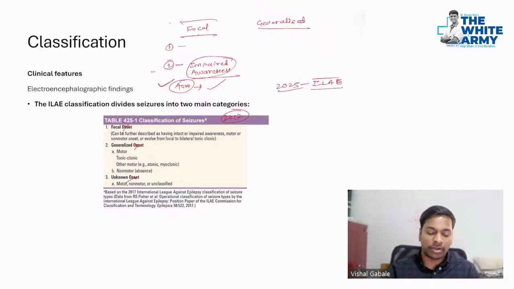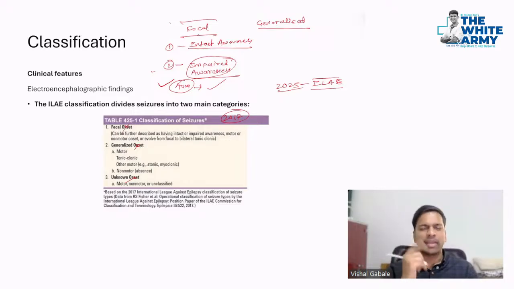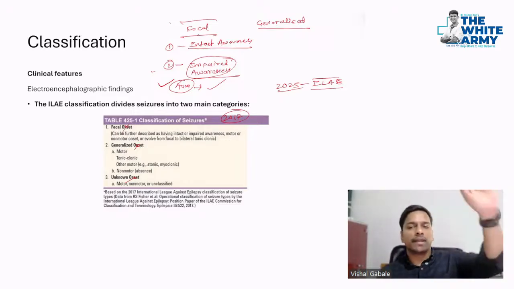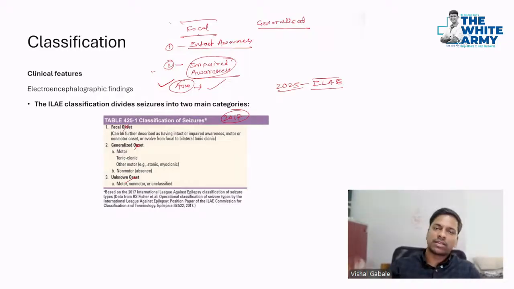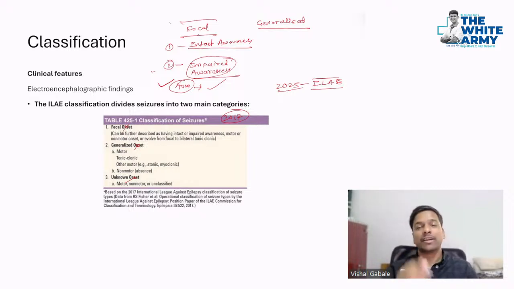And here, focal seizure with intact awareness. Here the patient will have conscious awareness of the surroundings. For example, somebody is having an eye seizure, with movement of the eye, and you ask the patient to lift the left hand, they will lift the left hand. You ask the patient to lift the right hand, or to sit, they will be able to. So that's your focal seizure with intact awareness.